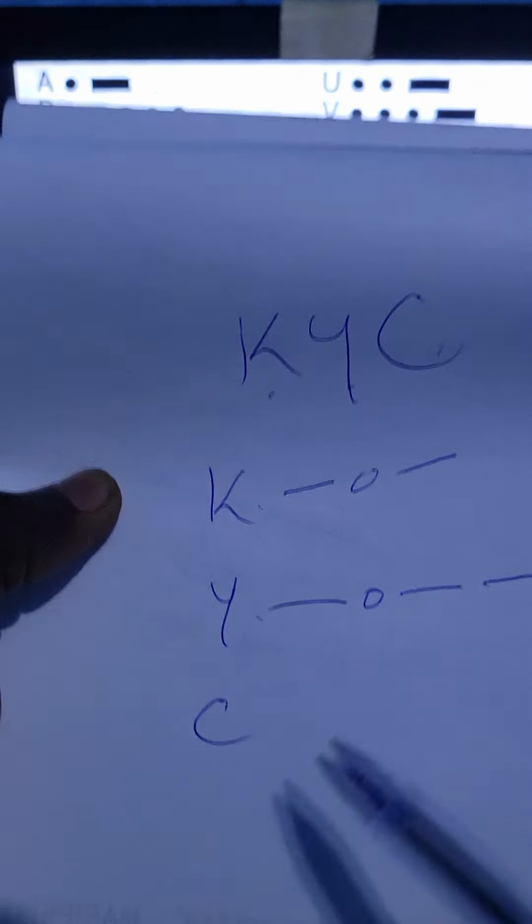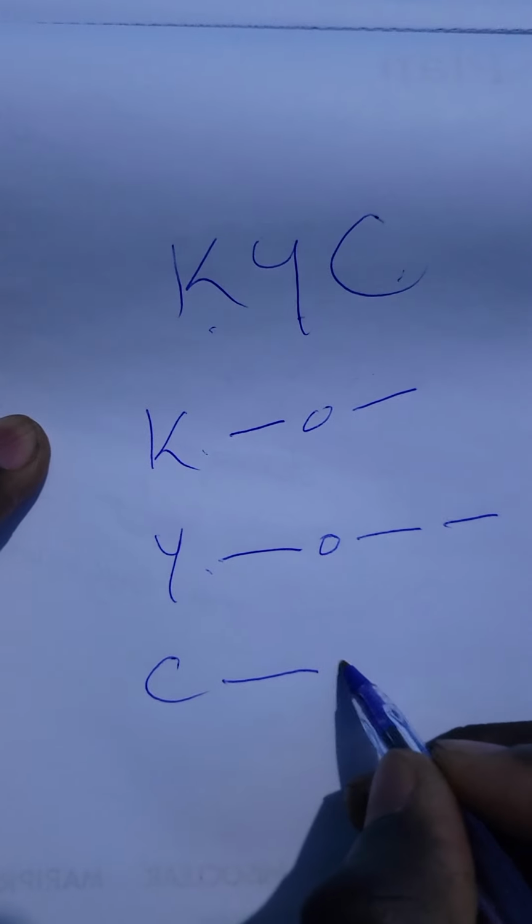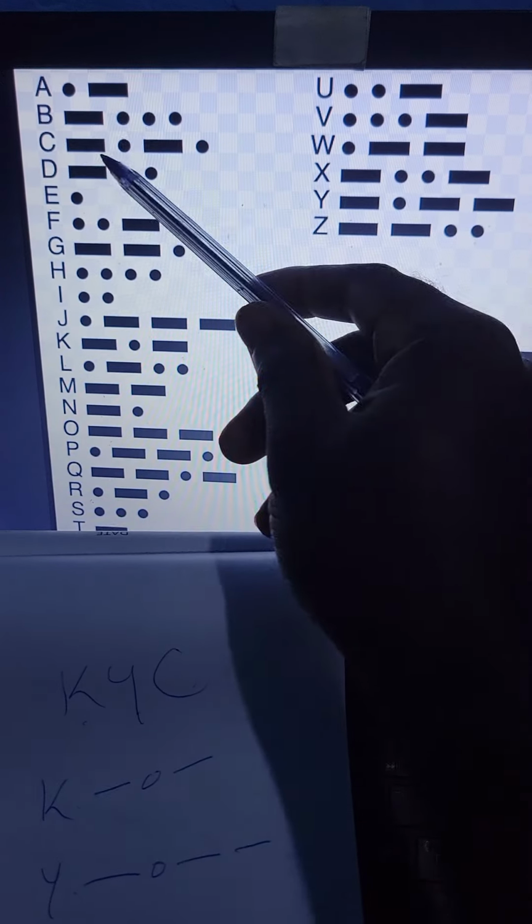Then we find C. C is here: long press, tap, long press, tap, long press, tap, long press, tap. That is C right here.